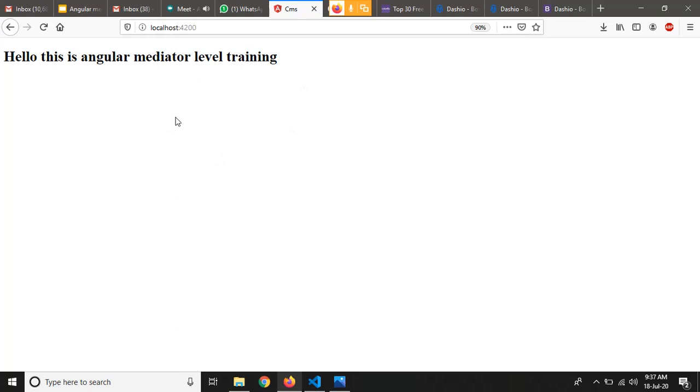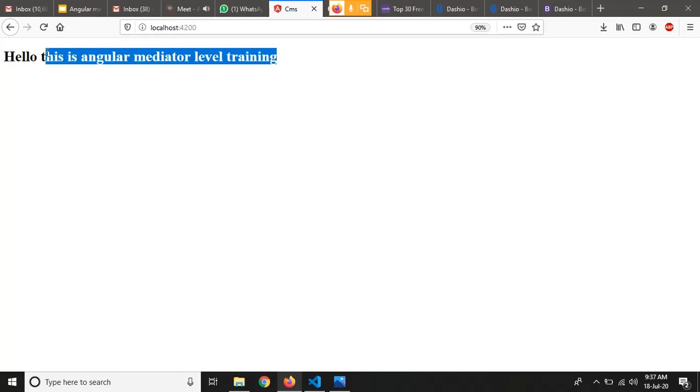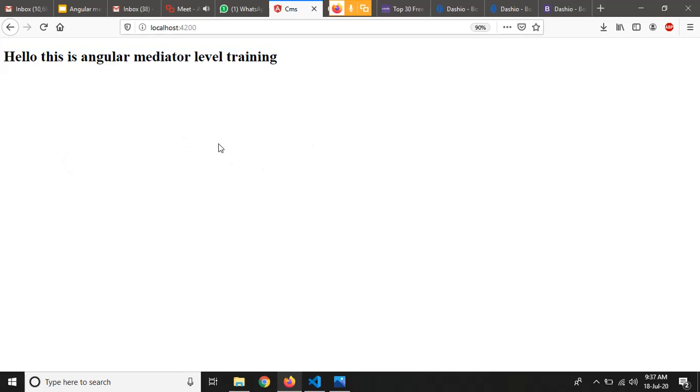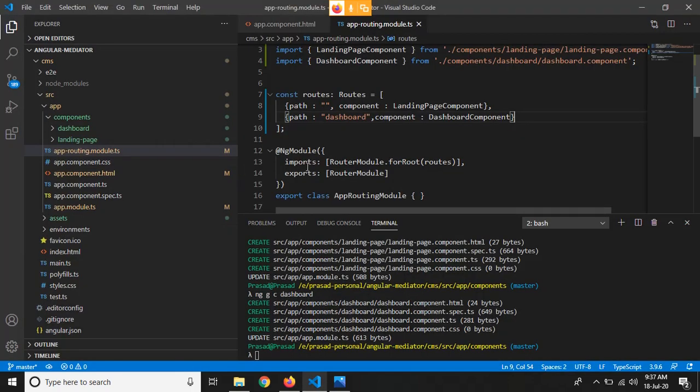But when you come to localhost 4200, you can observe that we are not able to see the landing page, right? The reason behind this is we have just defined the routes, we have not added the router outlet.